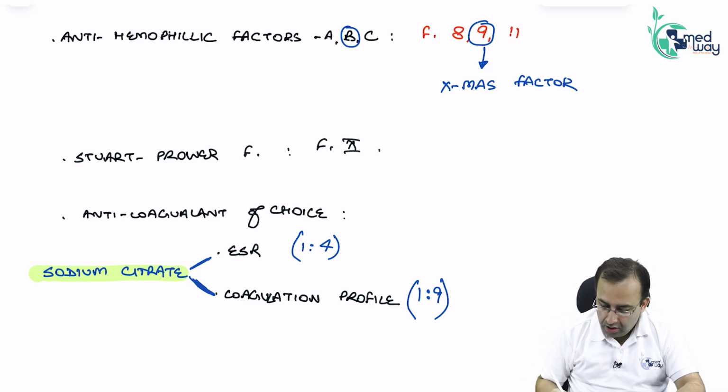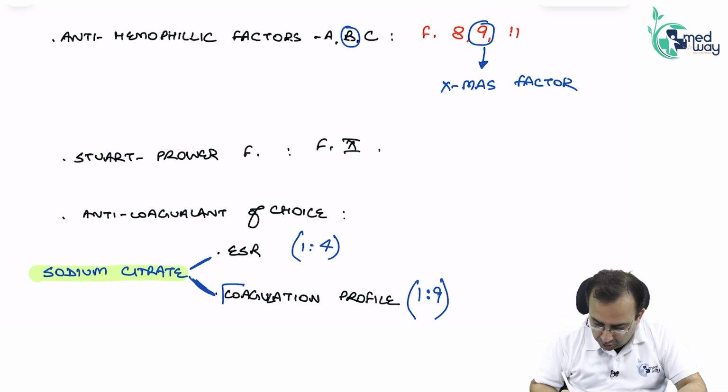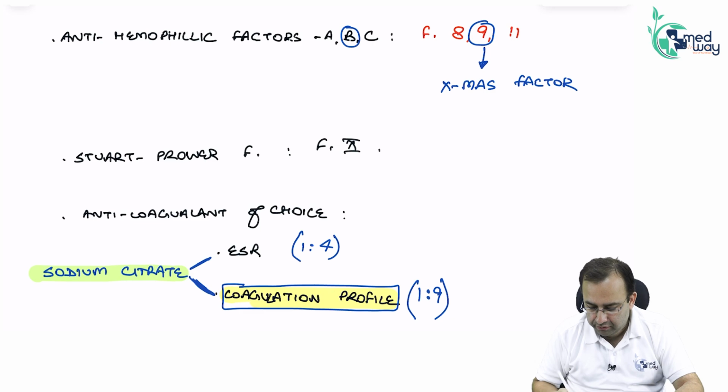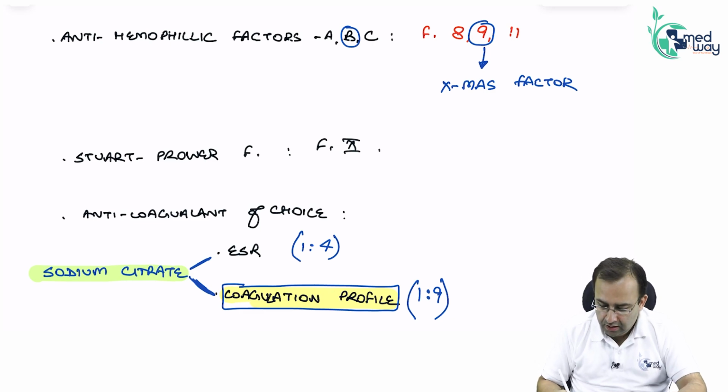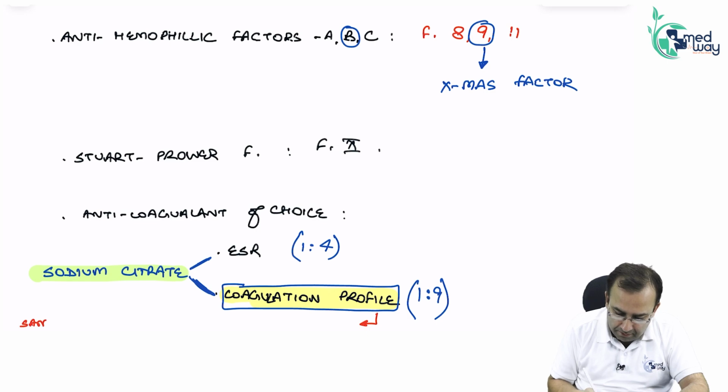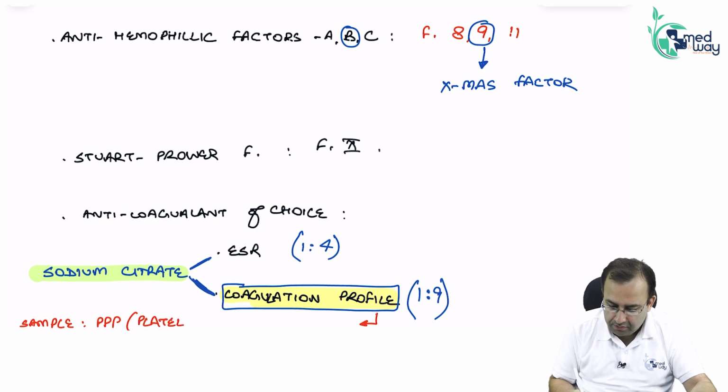Next point, for doing coagulation profile, meaning to check PT, what is the sample used? The sample is PPP, platelet poor plasma.